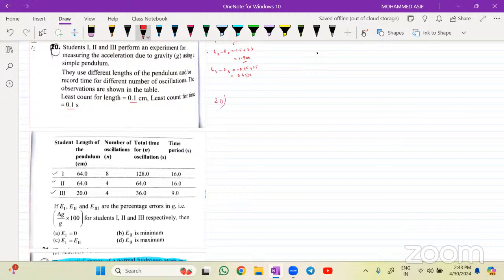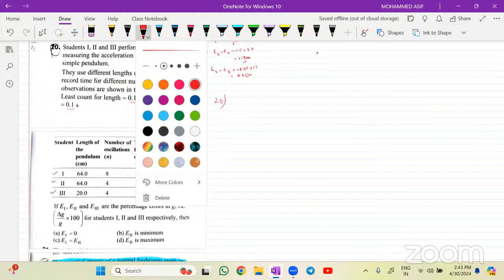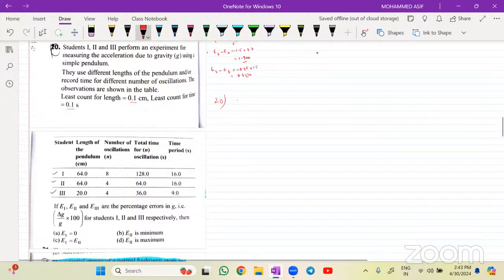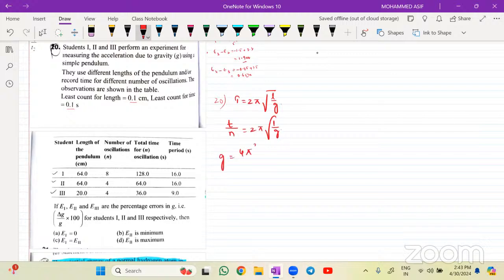Question number 20. कोई बोल सकता है बेटा टाइम पीरियड का फॉर्मूला क्या होता है? Time period T is equals to 2 pi under root of L divided by G, isn't it? Now time period capital T will be equal to how much for me, T divided by N, isn't it? Time period, number of oscillations, so it is equals to 2 pi under root of L divided by G. So if I'm writing, value of the G is equals to 4 into pi square into N square into L divided by T square.